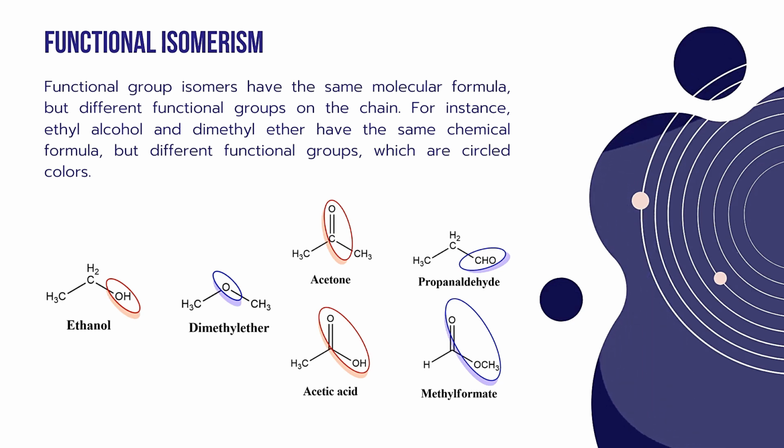If you see the example of acetone and propanaldehyde, in acetone the main functional group is ketone, and in propanaldehyde it is aldehyde. But both have the same molecular formula, while the functional groups change. Another example is acetic acid and methyl formate. In acetic acid a carboxylic acid functional group is present, and in methyl formate an ester group is present. But both have the same molecular formula but different functional groups on the chain. So that's why this kind of isomerism is called functional group isomerism.